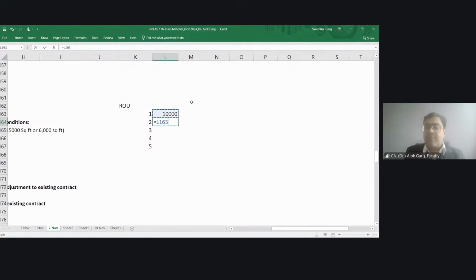You know what amount you will use for the present value calculation? This one. Escalated rental. So the thing is, you will use these amounts for computing the lease liability and right of use asset. If you're using these amounts, it means you have already taken cognizance of the escalated rentals. So it will not be considered as a lease modification.